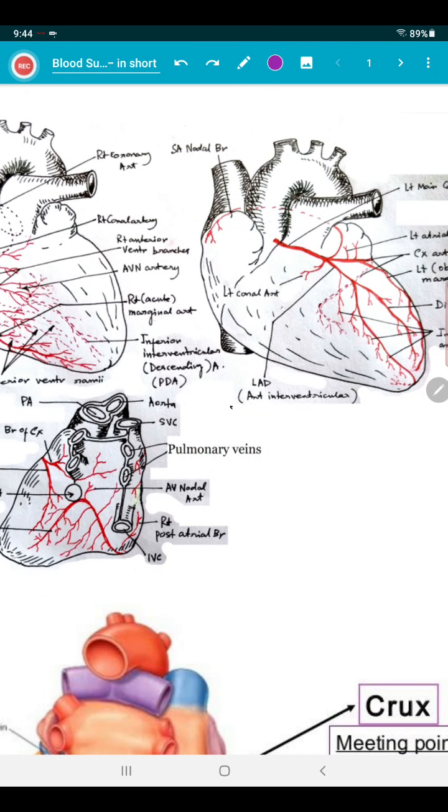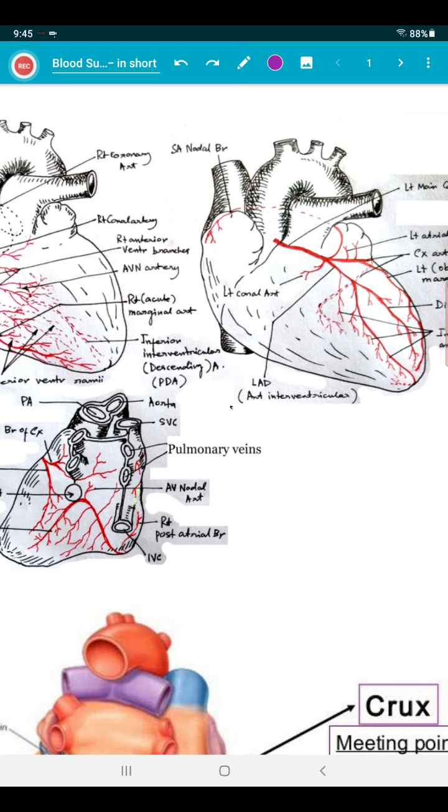So this is the meeting point of right and left coronary artery, and sometimes 2 or 3 posterior interventricular branches run parallel to one another, and in 10% of patients the posterior interventricular branch is derived as a continuation of the left coronary artery also. We will have to remember that, not from right coronary artery, but the posterior interventricular branch is coming from the left coronary artery in 10% cases.